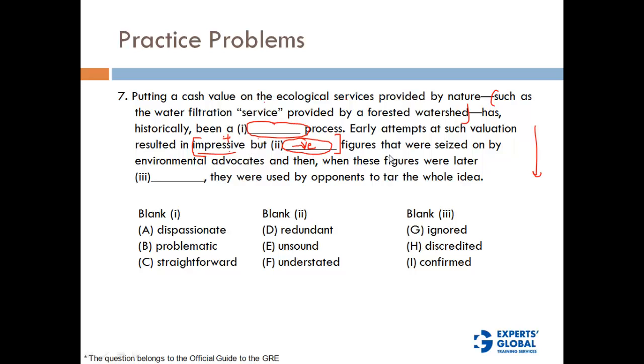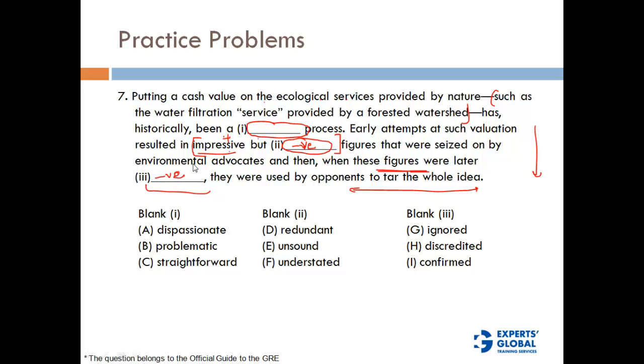Impressive but dash figures that were seized on by environmental advocates, and then when these figures were later dash, they were used by opponents to tar the whole idea. So opponents are using these figures to discredit or disregard the idea. So are these figures something good or bad? Because opponents are using them to tar the whole idea, that means these figures are not really trustworthy, there is some kind of negative thing in those figures. So this is going to be a negative word.